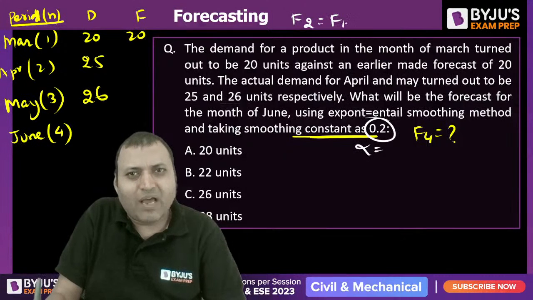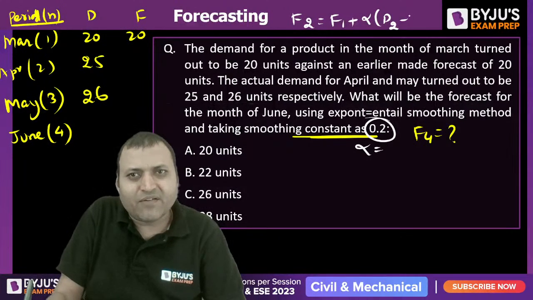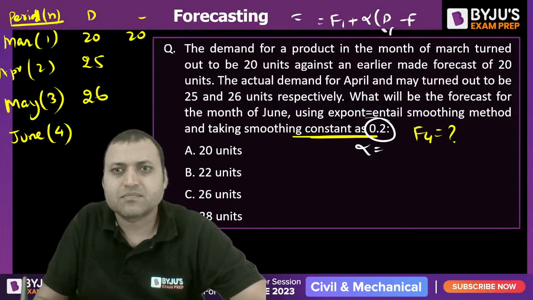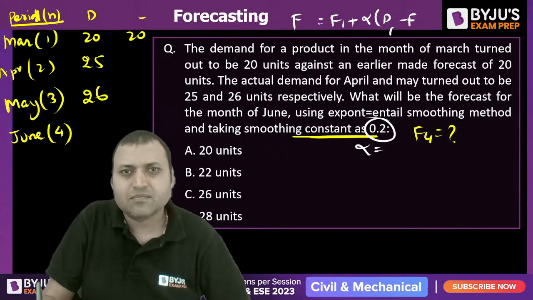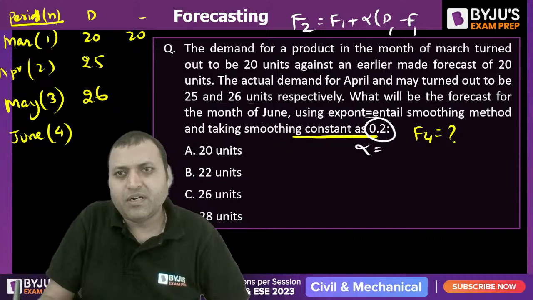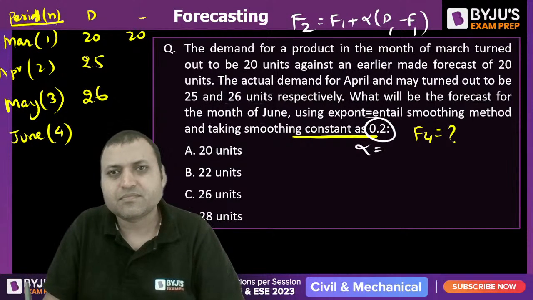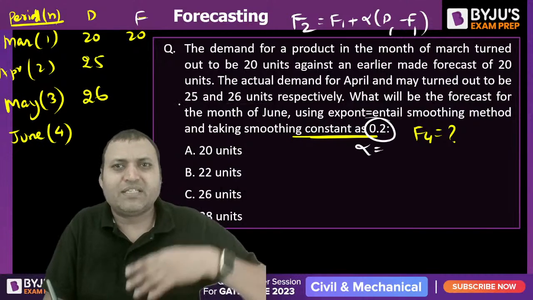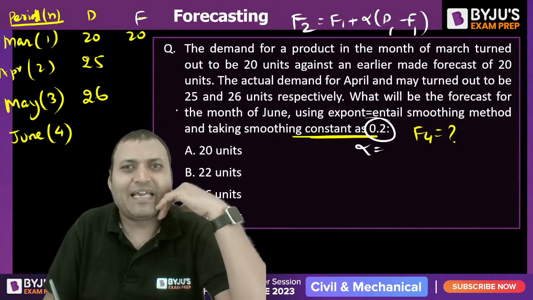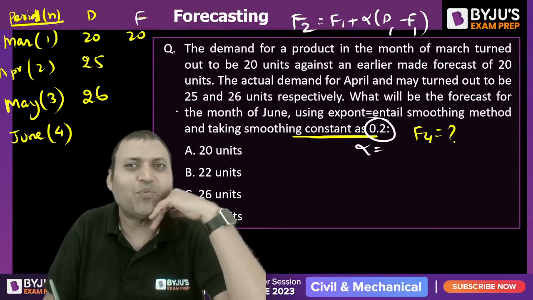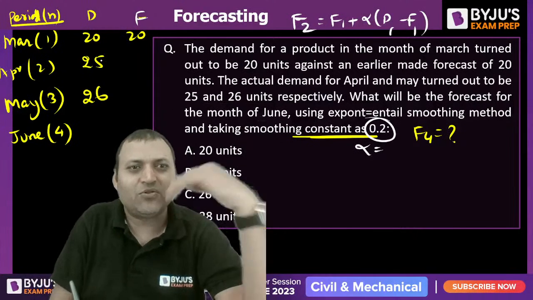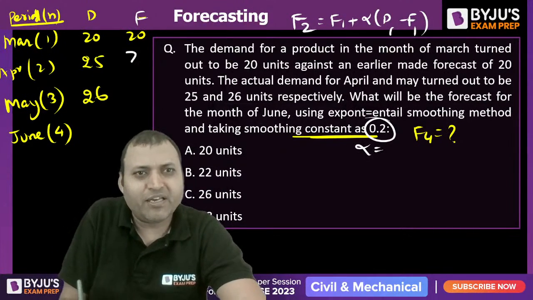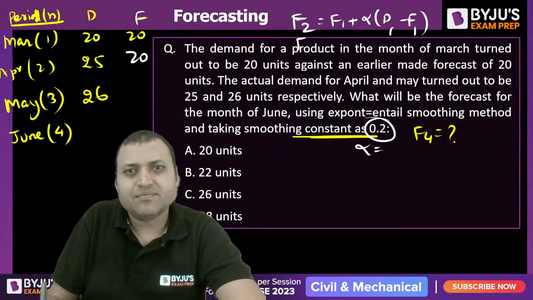F2 is equal to F1 plus alpha (D2 minus F1). Sorry, D1 minus F1. So what is that? What is the value of F2? F1 is 20 plus alpha is 0.2 times (D1 minus F1), which is 0. That is 20. It will be 20. What about F3?